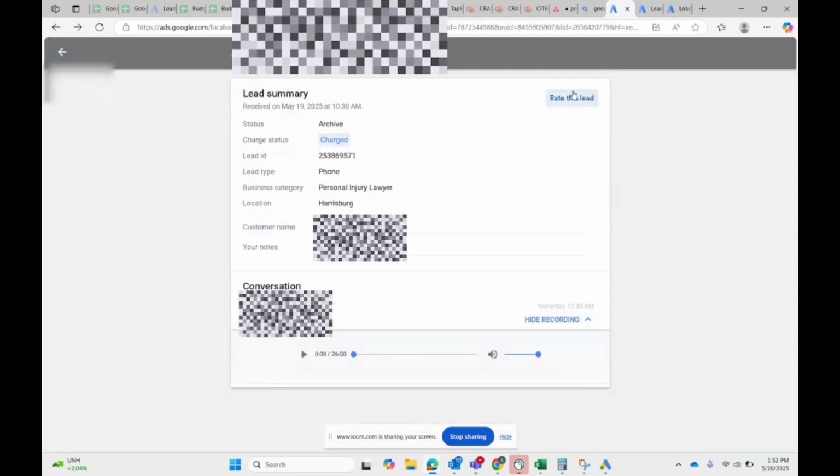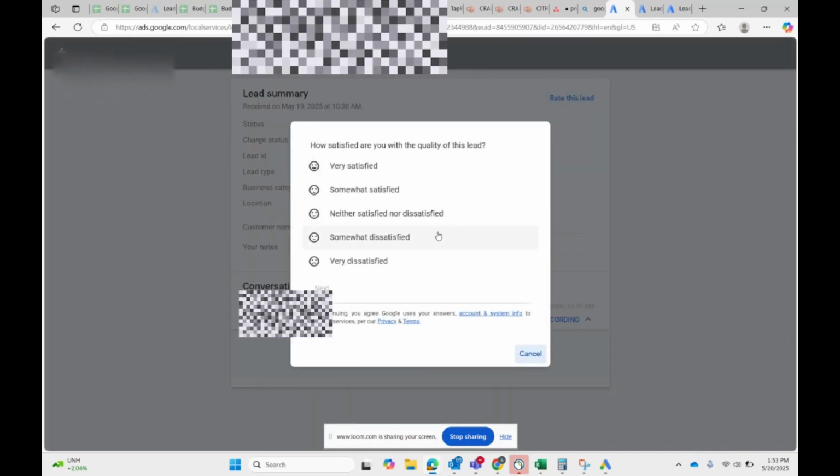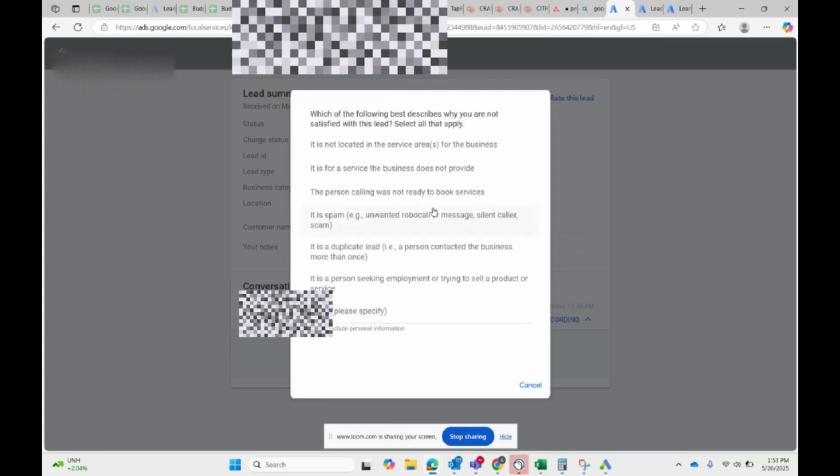In another instance, if let's say this lead's only a minute long, but it still gets charged, and we listen to the call and it's not really something relevant, and it still gets charged, we can rate it and we can put it as dissatisfied. From there, we have reasonings behind that. It could be spam, the person calling was not ready to book services, any of these options.